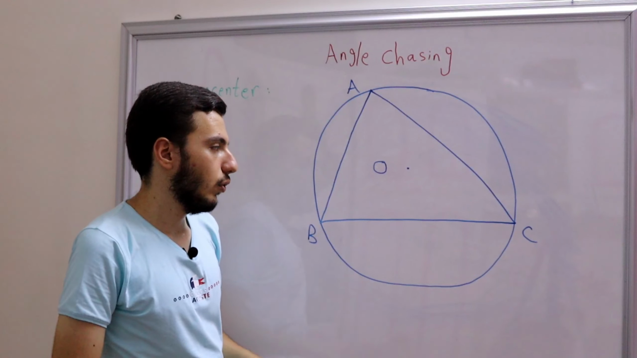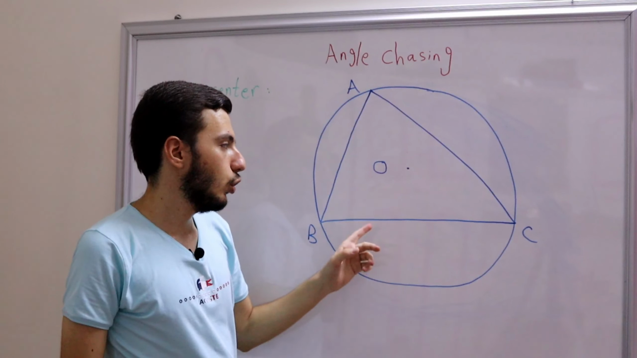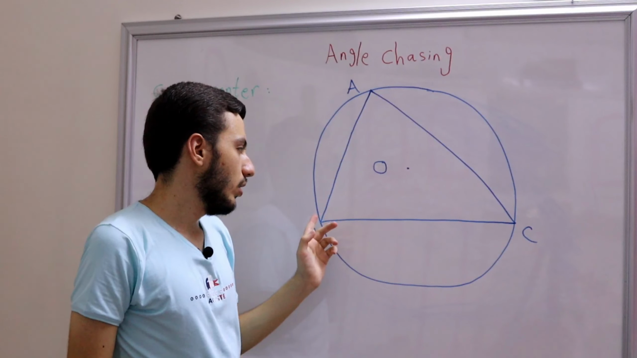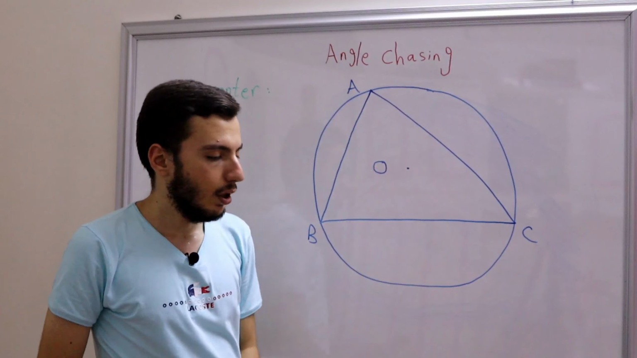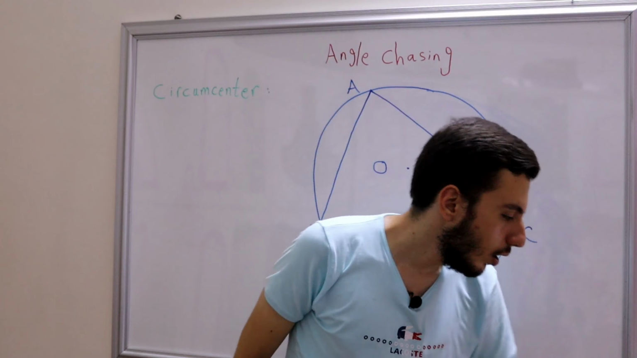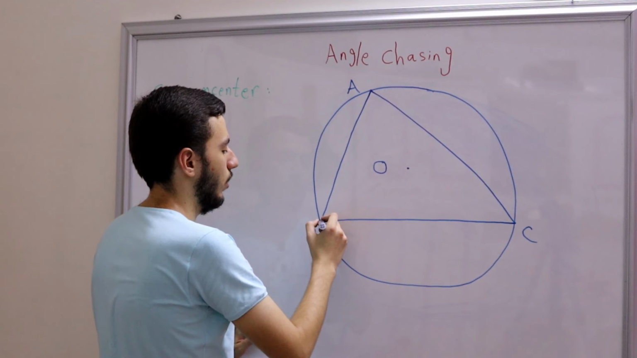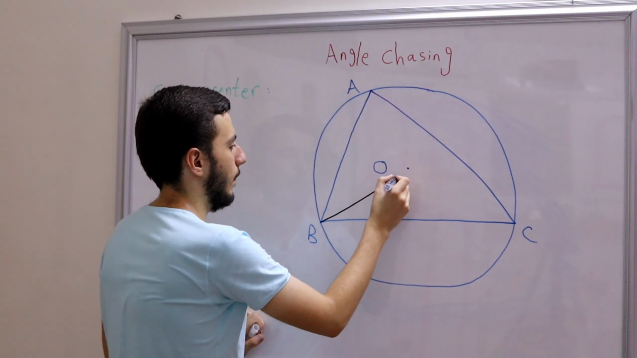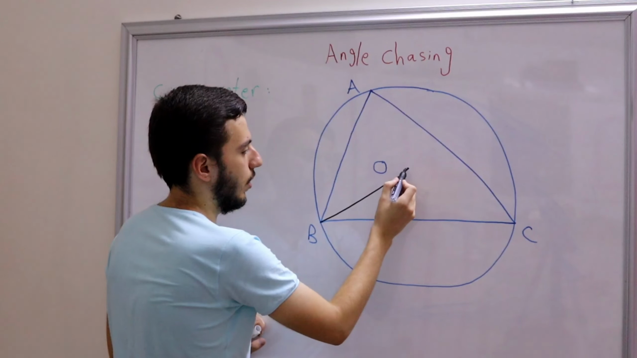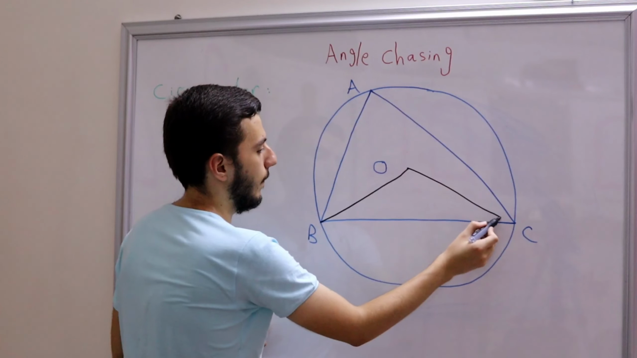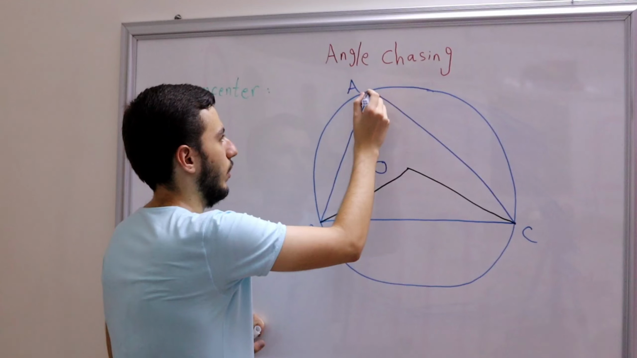So okay, let's first of all start by simply drawing the lines, the segments BO and OC and so on. Let's actually draw that in black. So let's now draw BO. Okay, and then OC. And AO as well.